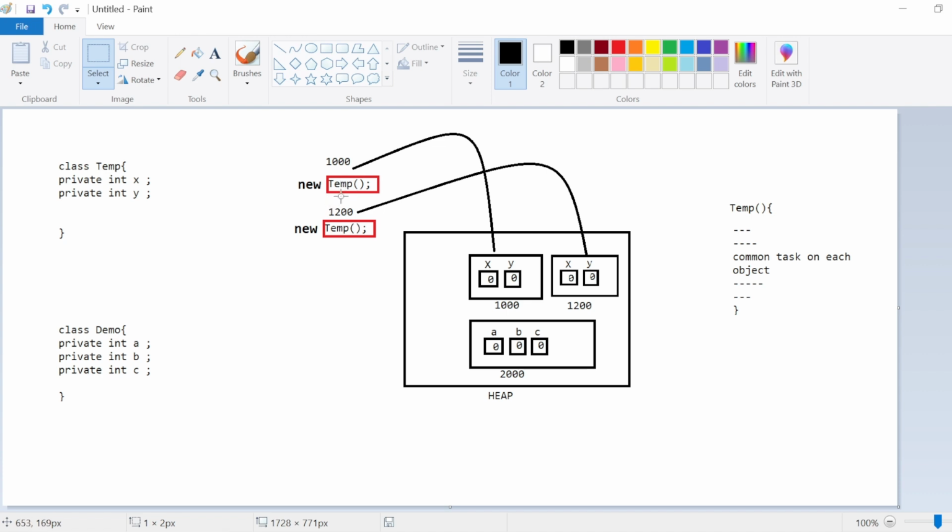So the calling of the constructor is fixed. You cannot call it anywhere explicitly. Because these three rules are specifically applied to this constructor method, we say that the constructor is a special member function of a class, because it has different types of rules that are not applicable to normal methods.